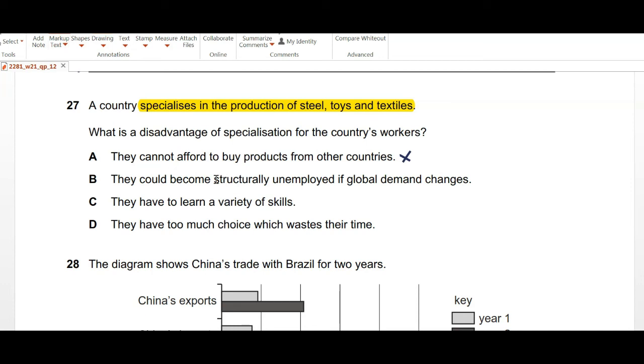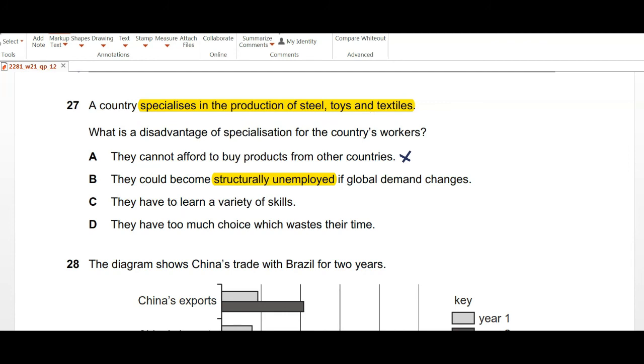Yes, this can be a possibility, because in case the demand for steel declines or demand for toys or textiles declines, this labor can become unemployed because labor is a derived demand. Part C, they have to learn a variety of skills. No, they don't, because they're only focusing on producing three products.